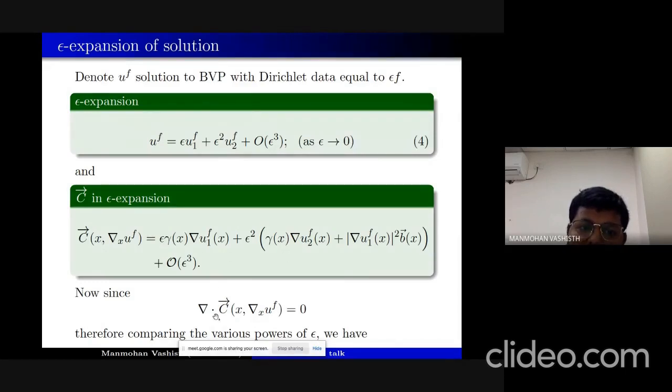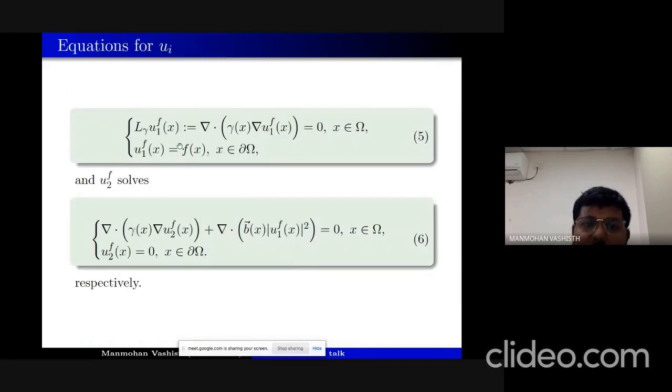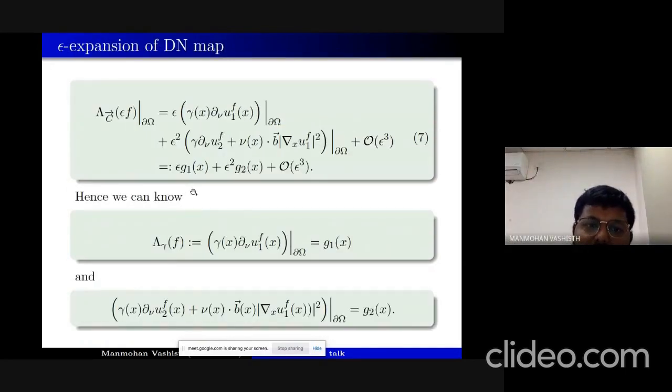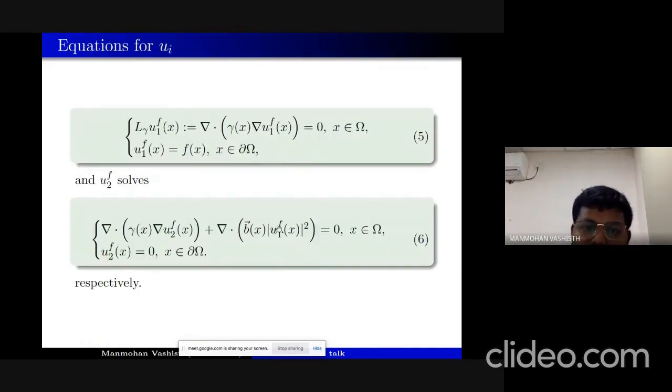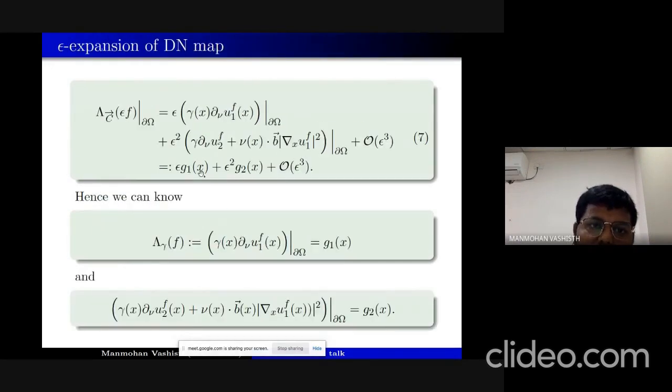Now since we are given that divergence of c vector is 0, if we compare the various powers of epsilon, we will end up with the linear conductivity equation for u1, and the linear conductivity equation again, but with a source term, for u2. So these are the two equations we get for u1 and u2.